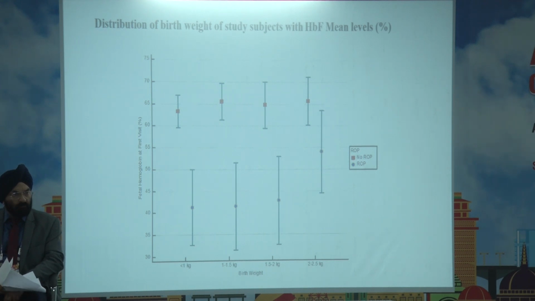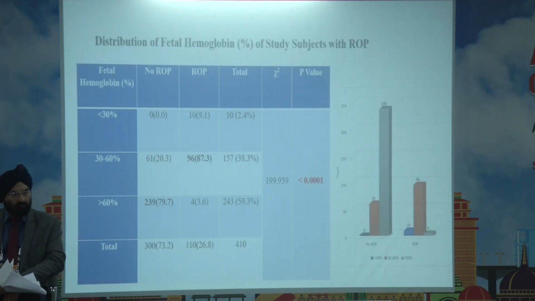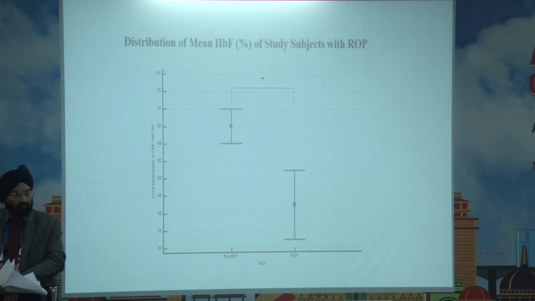Those infants who developed ROP had lesser fetal hemoglobin levels in all the ranges of birth weight till 2 kg. This is the distribution of fetal hemoglobin with respect to ROP. So those infants who developed ROP had lesser fetal hemoglobin levels compared to those who did not develop ROP. Similar findings can be seen here in the graph with mean fetal hemoglobin levels with ROP.